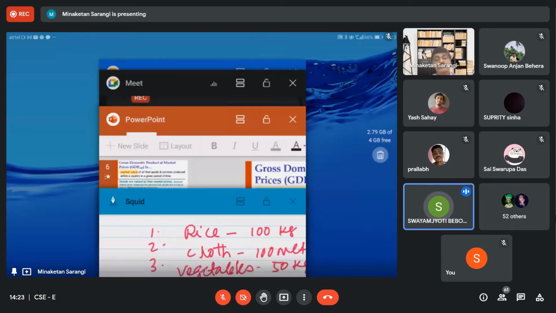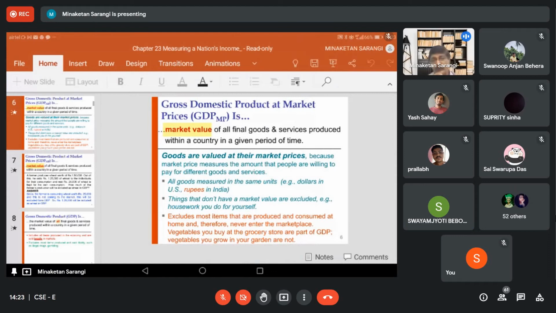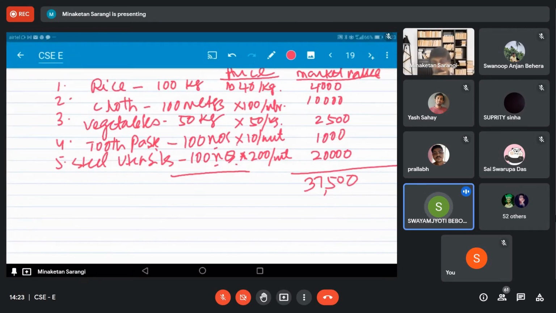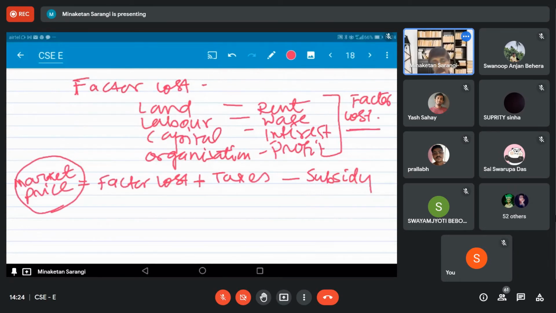Sir, I wish to clarify something. Please, Samjati, tell me. Sir, I wanted to know whether we are considering price and cost the same or different. I told you price and cost are two different things. Sir, that is value, sir.